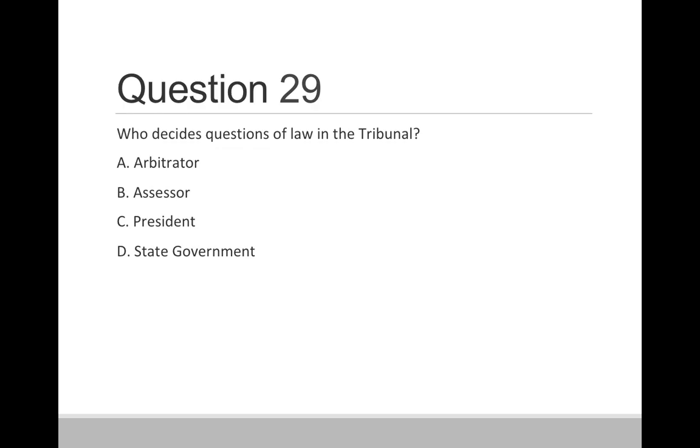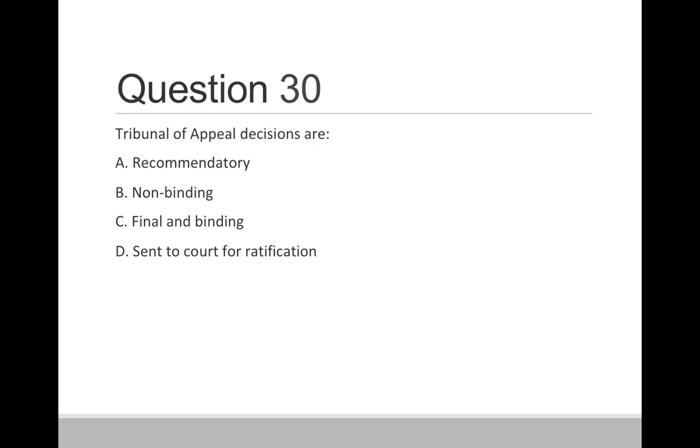Question 29. Who decides the question of law in the tribunal? Option A, arbitrator. Option B, assessor. Option C, president. And option D, state government. So correct answer is option C, president. So everybody knows that in the Tribunal of Appeal there is a president and there are some assessors. So president decides the question of law in the tribunal.